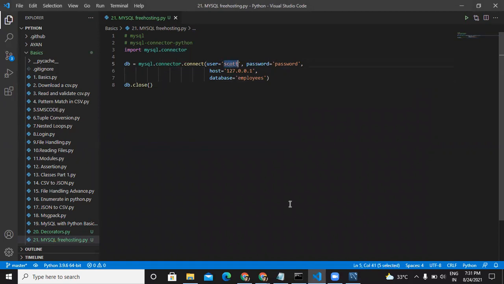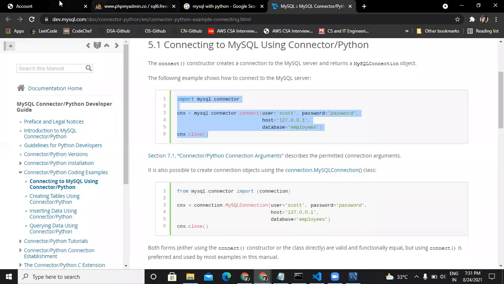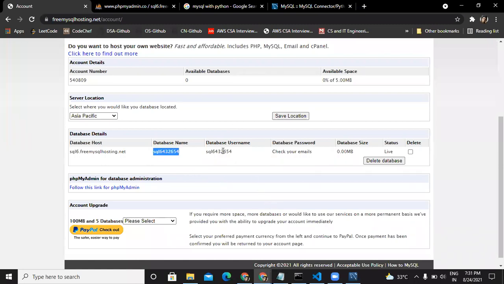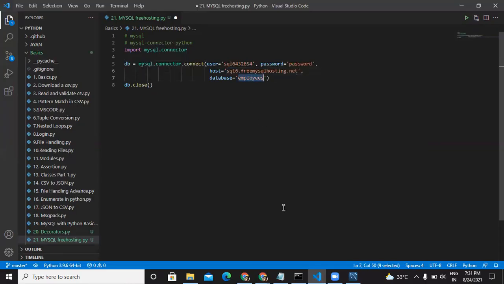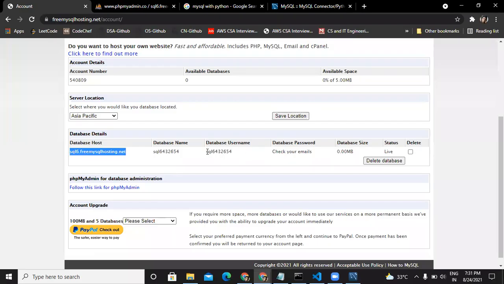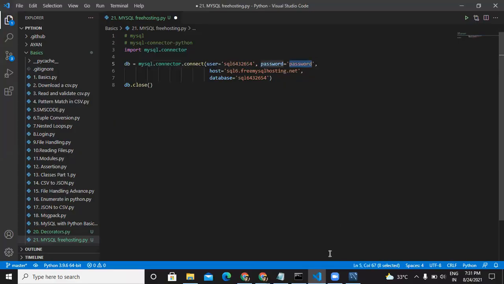User. So we need to give the user here, right? So let's go over there. Let's copy the username. We'll paste it here. Host name. We'll copy this complete thing and paste it here. Database. We'll need to go over there and copy the database name. Right, and finally the password. So I'll just copy and paste it. So this is our database connection object, and we are also closing it later on when we don't need it, right?